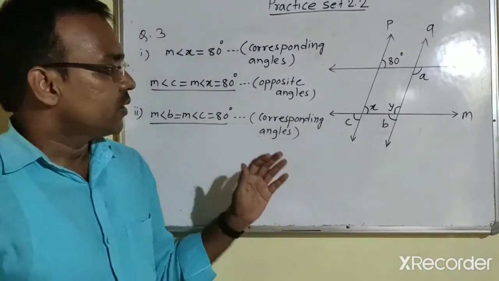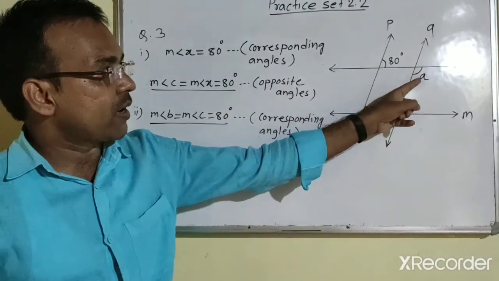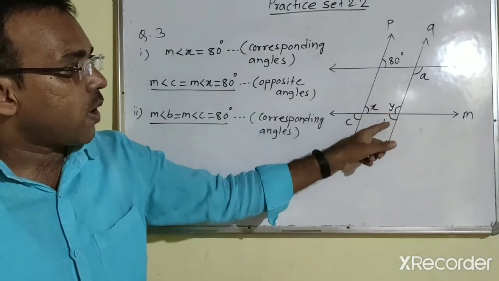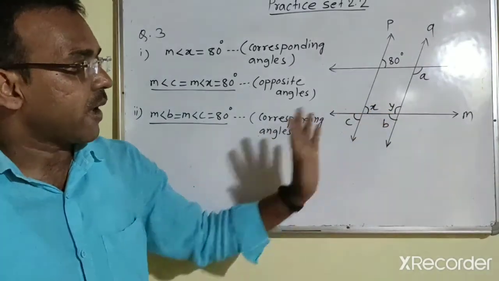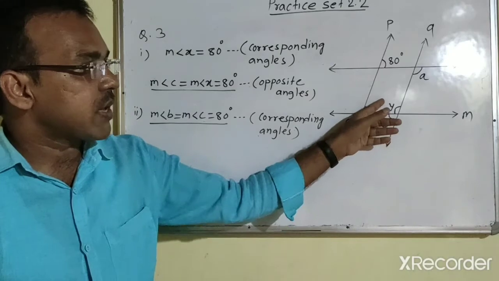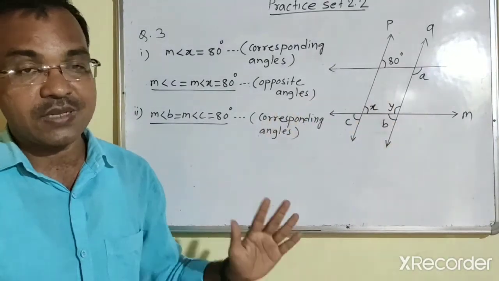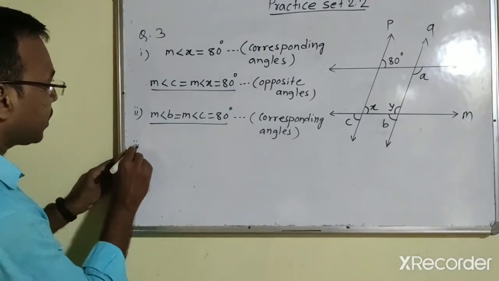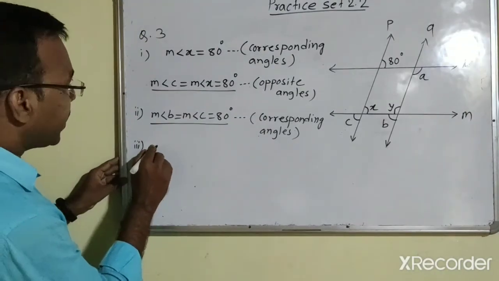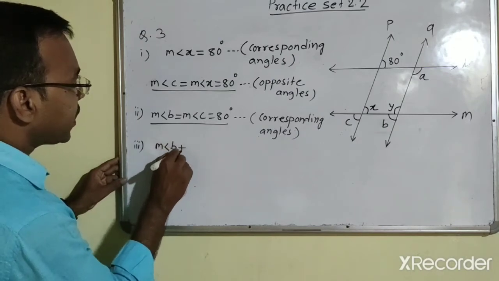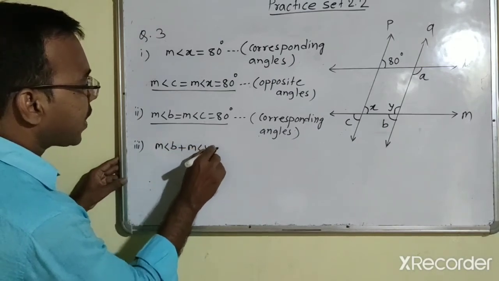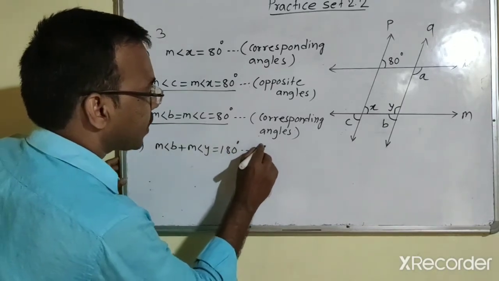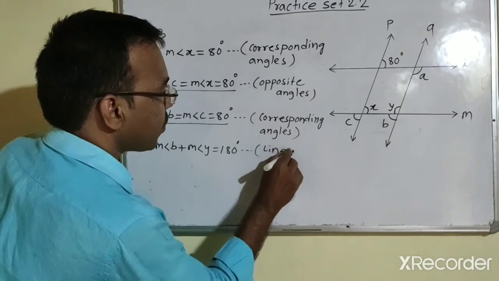Now the last third one, measure of angle A, we have to find out. Here angle B and angle Y, these are linear pairs of angle, and we know that linear pairs of angles, they are supplementary, means their sum of measures is 180 degree. So we can write third, measure of angle B plus measure of angle Y is equal to 180 degree. The reason is linear pairs of angles.